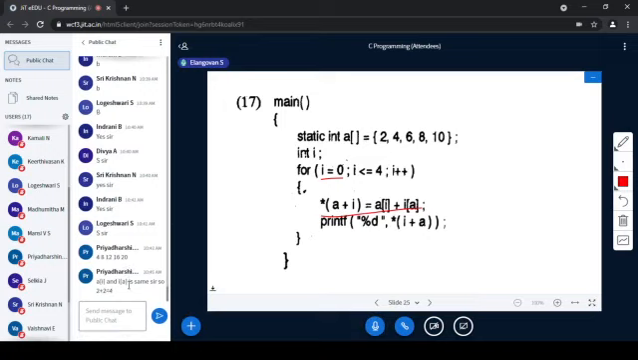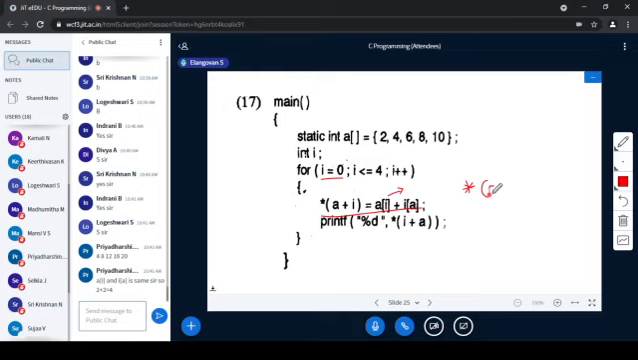A[I] and I[A] are same, sir. So 2 plus 2. Yes. First A[I], A[0]. First I is 0, so A[0] plus 0[A]. A[I] is nothing but 2, right? And I[A] is also 2. So 2 plus 2 is 4, which is stored in *(A + I), *(A + 0).